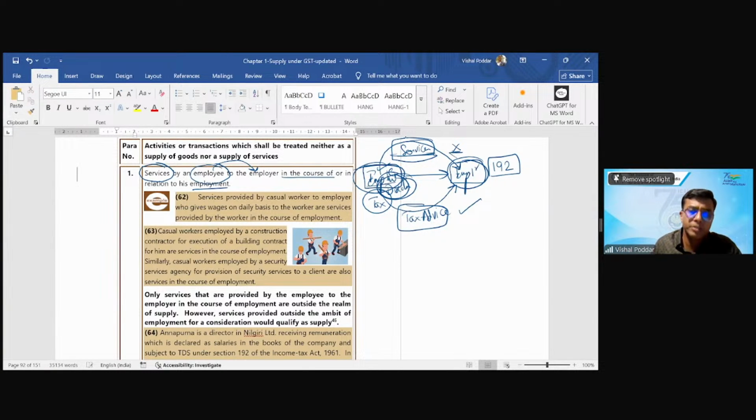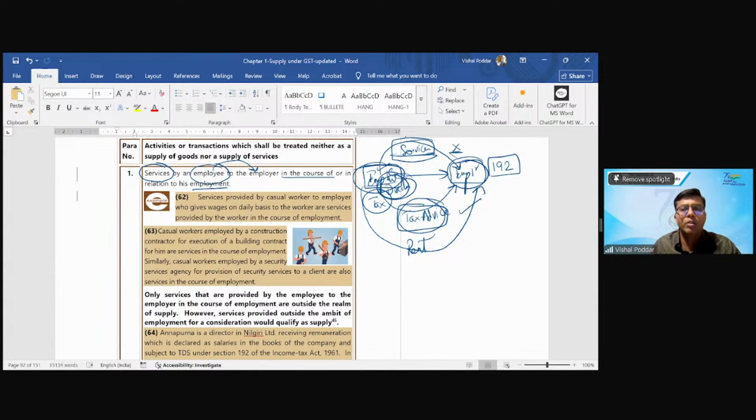But the same person also doing some other thing, like I'll give you another example. Let us say I have rented out some premises to the company. So I have given my premises to the company for which the company is going to pay me rent.